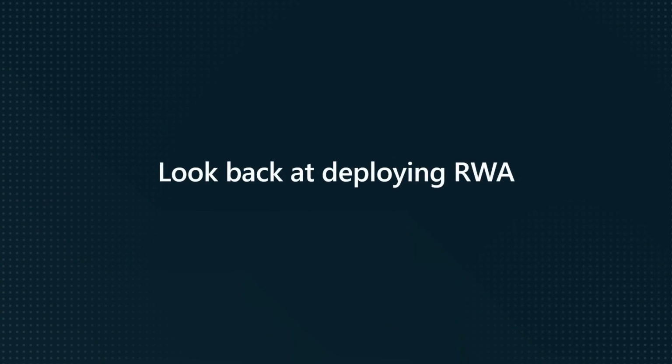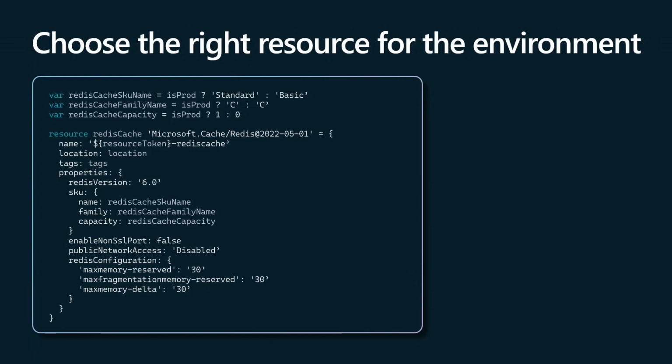So let's take a look back then at deploying RWA. And we deploy RWA via bicep files. And bicep files are super, super cool because it's infrastructure as code. Also, though, you can do variables, you can do if statements, you can do functions within bicep files. And this gives us the ability to say, you know what, if I'm in production, if I pass in a production parameter when I'm running it to provision my resources with AZD, I can say isprod is true, so I want to do the standard version of my Redis cache SKU. If not, just make it basic.